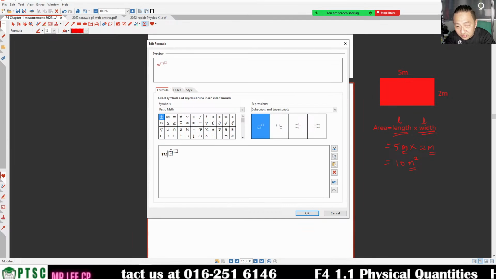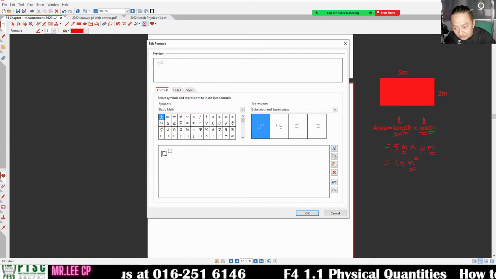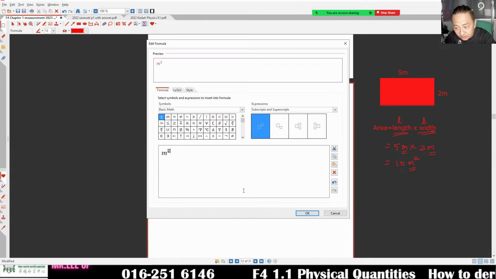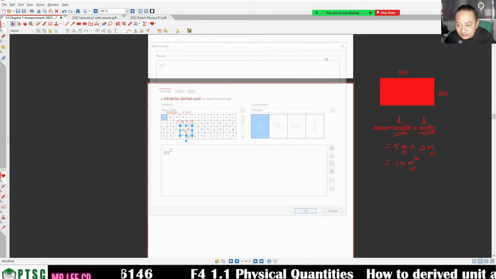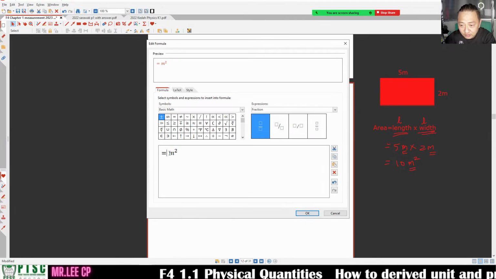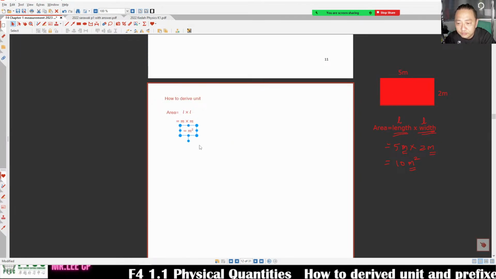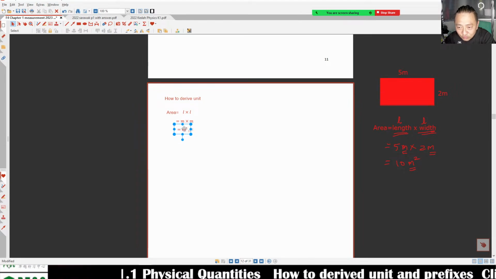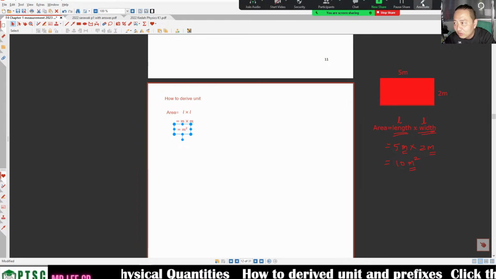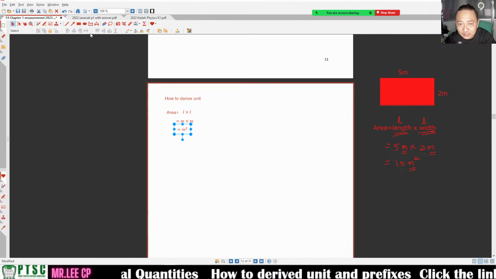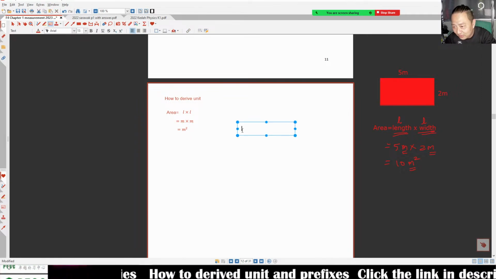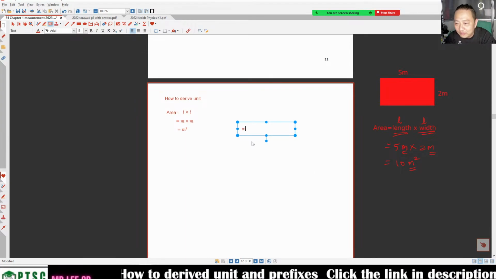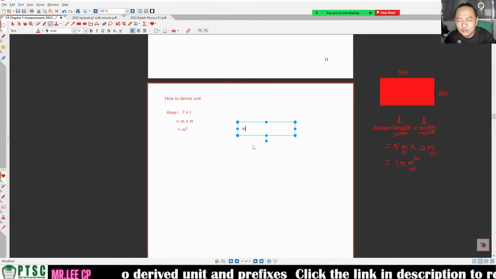So we got meter square. The unit is meter square, right? So of course you can write it this way, equal to meter square, the unit. You don't need to follow their M like this. I know normally the M that we write is something like this. Their M is a bit odd. Our M is the normal M like that. Whatever, it is not important.